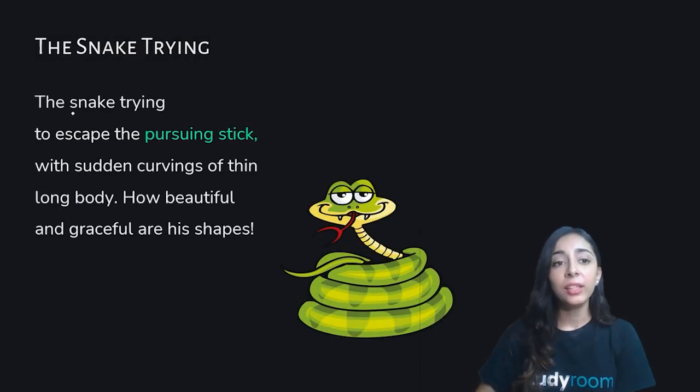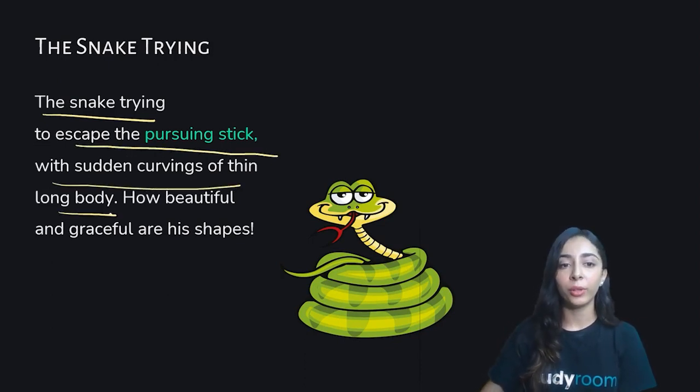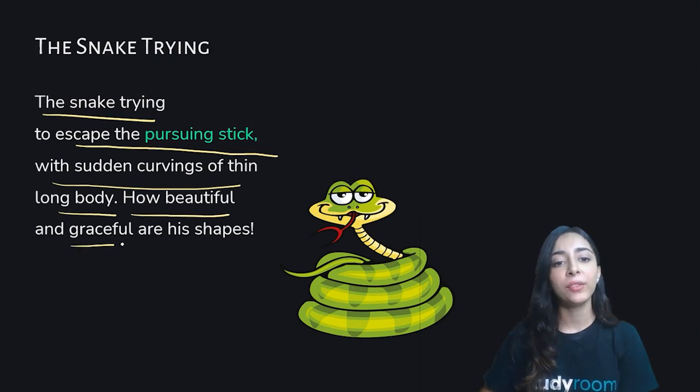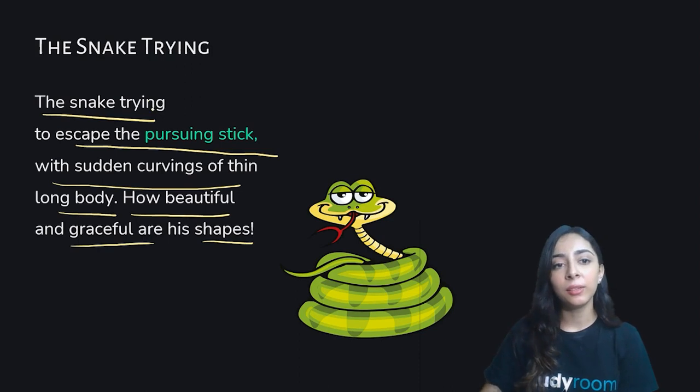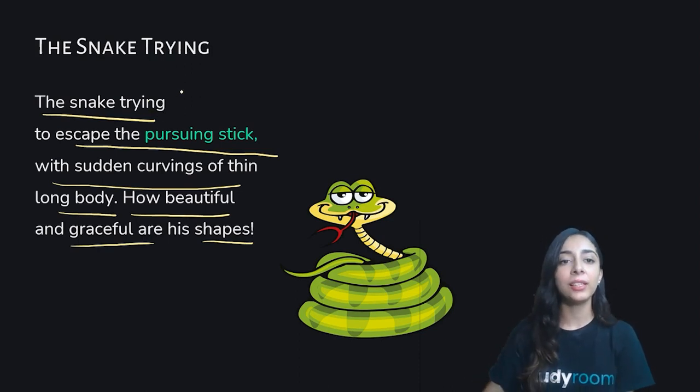The poem starts with the snake trying to escape the pursuing stick with sudden curvings of thin long body. How beautiful and graceful are his shapes. This stanza starts with the title of the poem itself, that is, The Snake Trying.